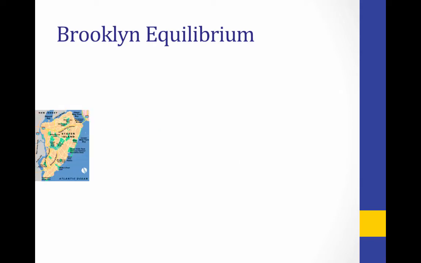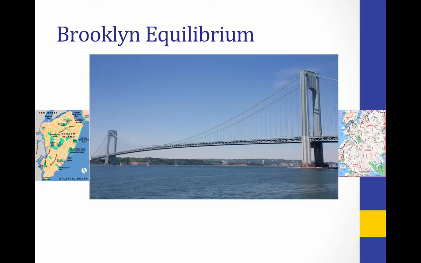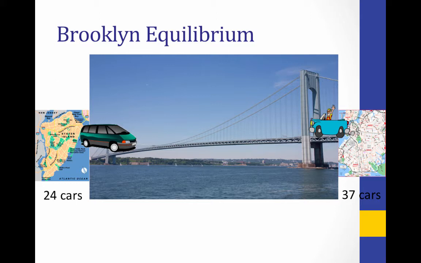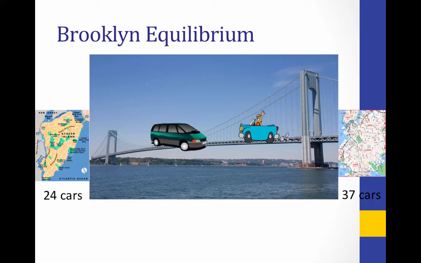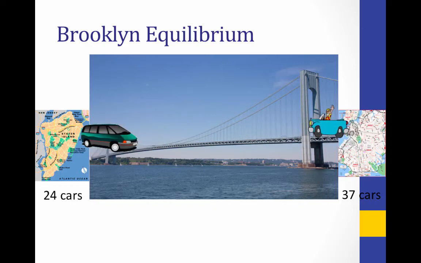To take another local example, here we have Staten Island and here we have Brooklyn. As you probably know, the Verrazano Bridge connects Staten Island and Brooklyn. Imagine that one morning there are 24 cars in Staten Island and 37 cars in Brooklyn. If the rate of people driving over the bridge from Staten Island to Brooklyn is equal to the rate of people driving over the bridge from Brooklyn to Staten Island, we will be at equilibrium.